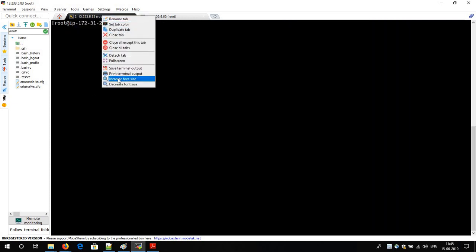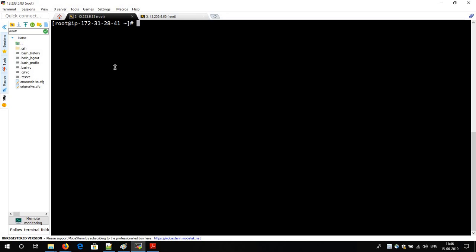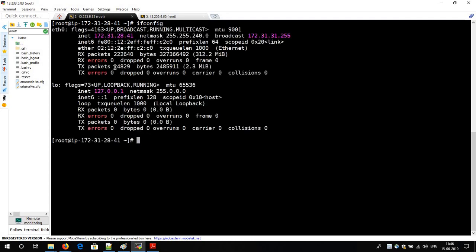So now I am going to show you one more interesting thing, that is ifconfig. Okay, now see how many ether points or internet points you are able to see. Only one network point is there, that is eth0, which says our server IP is this one.